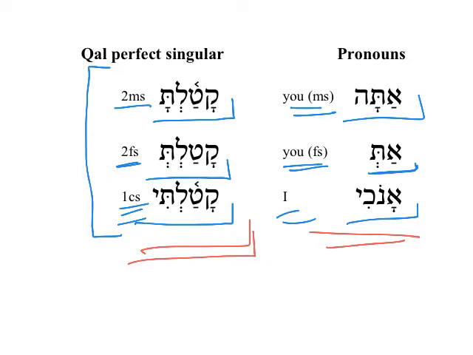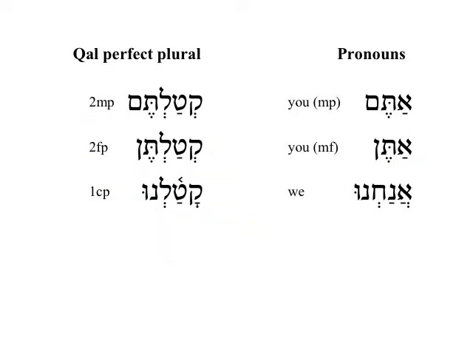The exact same thing is the case with some of the Qal Perfect plural verbs. So here we have kataltem, 2mp, you plural have killed. And this has a little bit of a similarity with the pronoun subject atem.